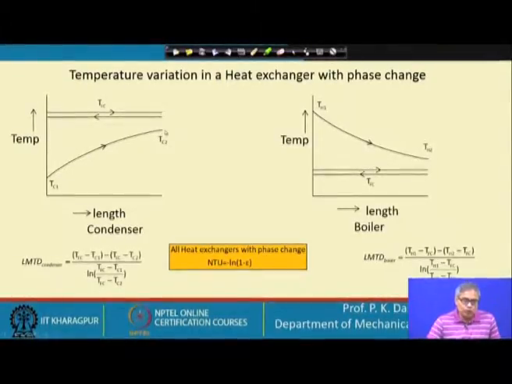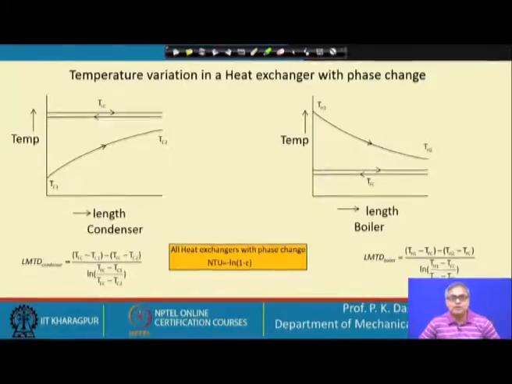What is important to see, let us say the first arrangement, the top curve here is T phase change, and this is the cooling curve. So, typically this is a parallel flow heat exchanger. Now, if we change the direction of the condensing fluid, then it becomes some sort of a counter current flow heat exchanger, but the performance will not change. The performance of the heat exchanger will not change.